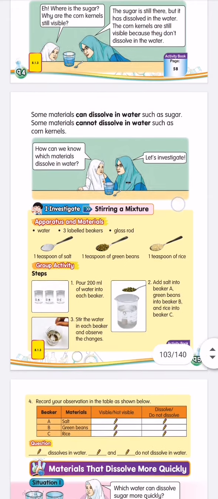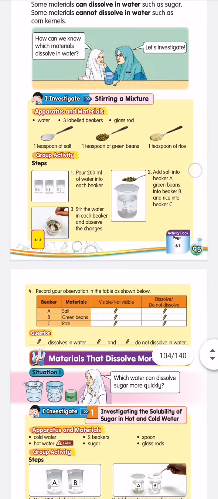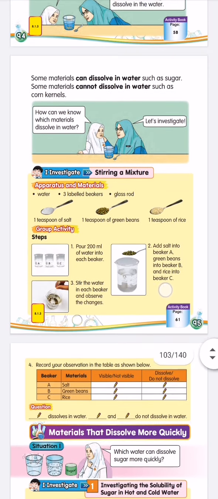So here, stirring mixture, the investigation: 1 teaspoon of salt, 1 teaspoon of green beans, 1 teaspoon of rice. Let's say you are doing this in your house.